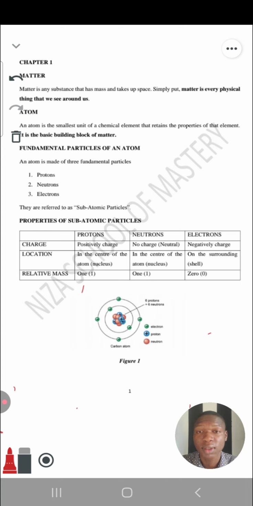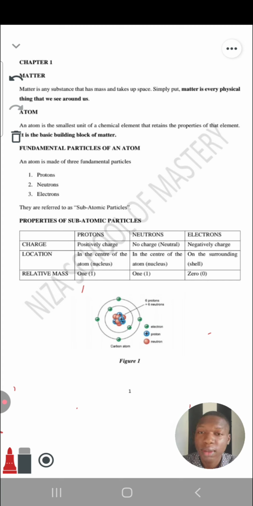Now let's look at the properties again in terms of their location. Are you following? Their location now. Proton is in the center of the atom. Your proton is located in the center of the atom. It's called the nucleus. All right. Your neutron is also in the center of the atom. Both proton and neutron are in the nucleus. And your electron is on the surrounding shell. It's not in the center, it's at the surrounding. We call it the shell. So proton, nucleus; neutron, nucleus; and electron, shell.